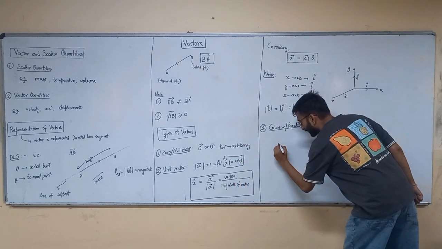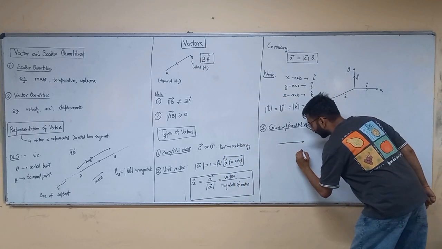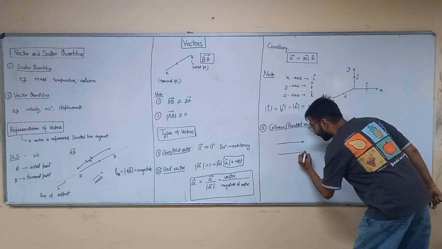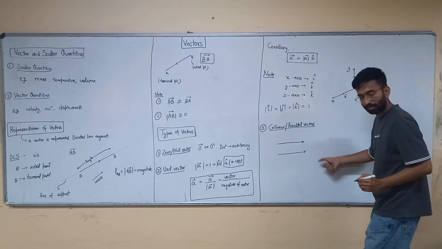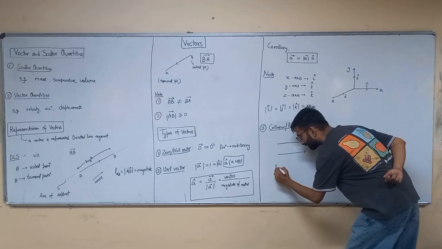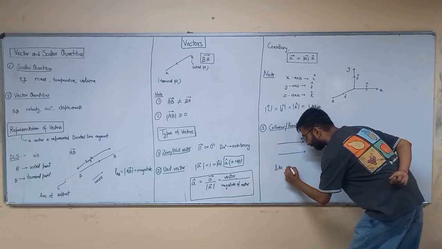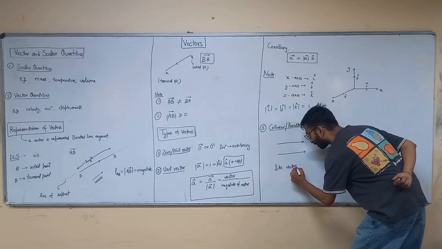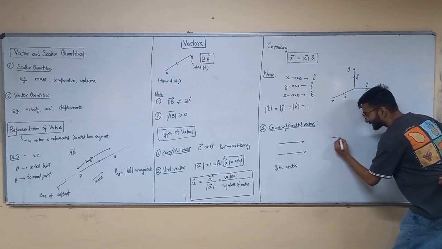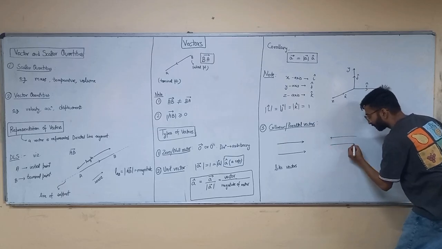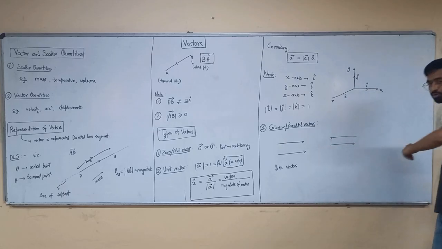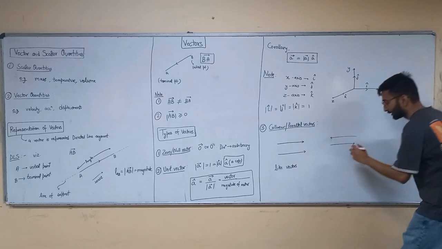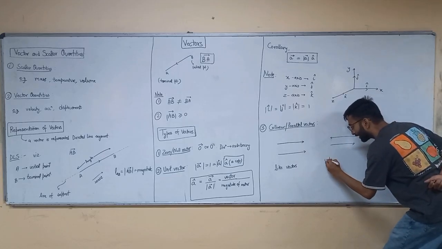So let's suppose these two vectors are parallel. These are called like vectors. But if I talk about this, these two are also collinear vectors, but they are called unlike vectors.